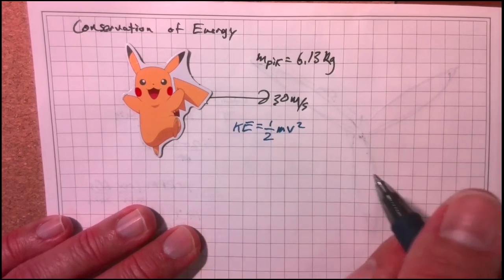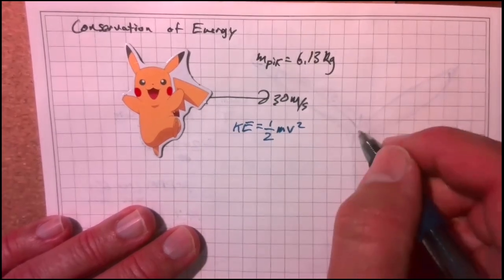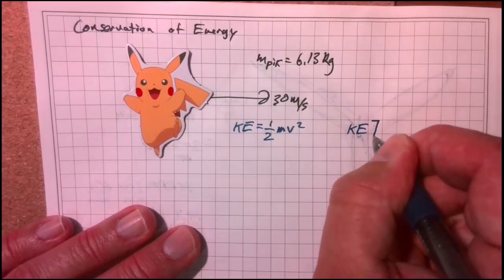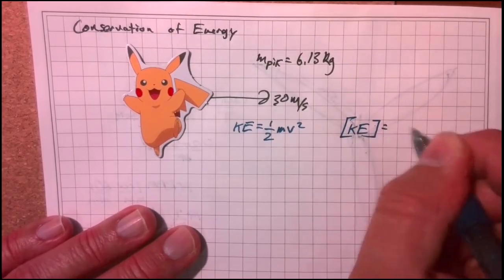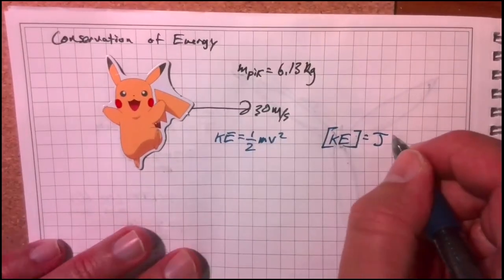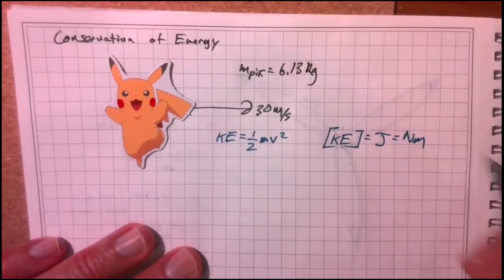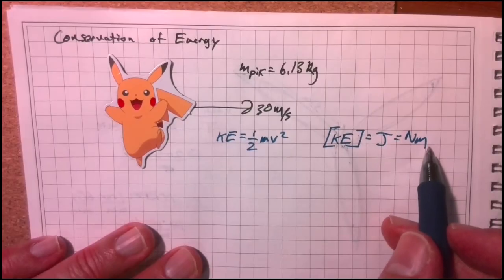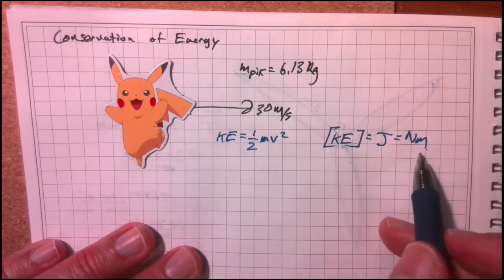So, how do we calculate kinetic energy? Kinetic energy has the units of joules. We can also write joules as Newton meters. So 1 joule is a Newton times a meter. We'll get to that in a little while, where these units come from.